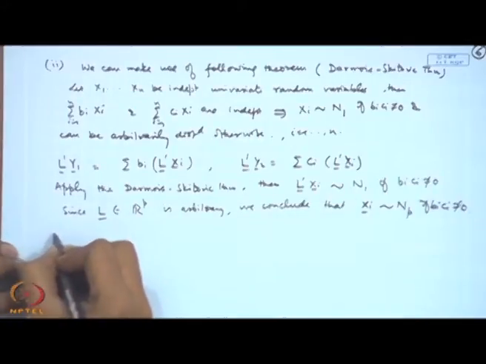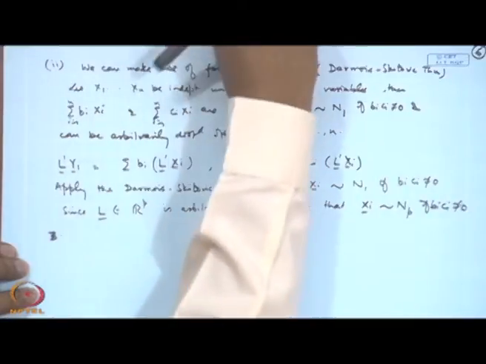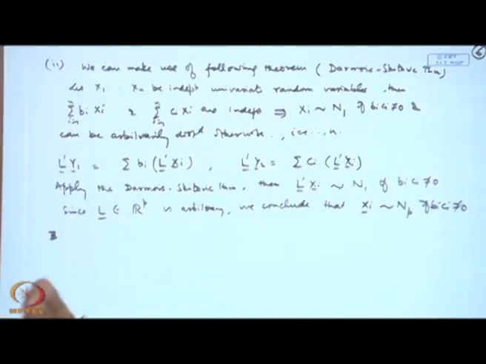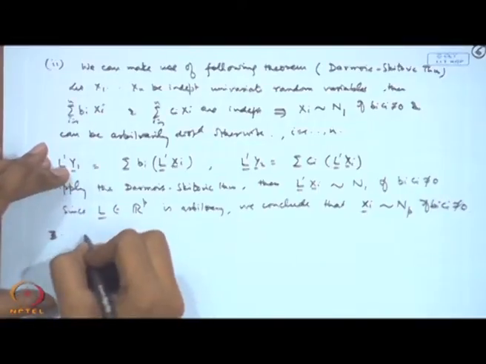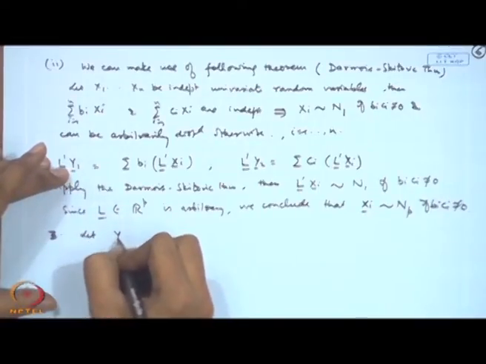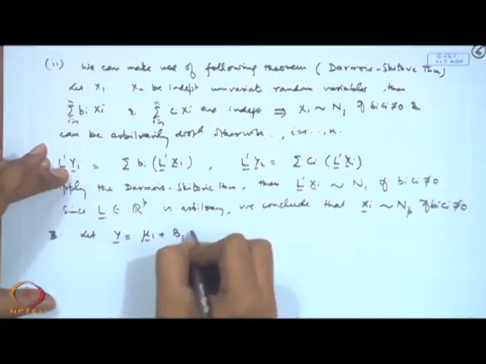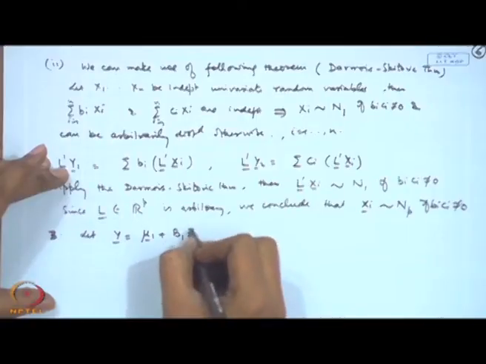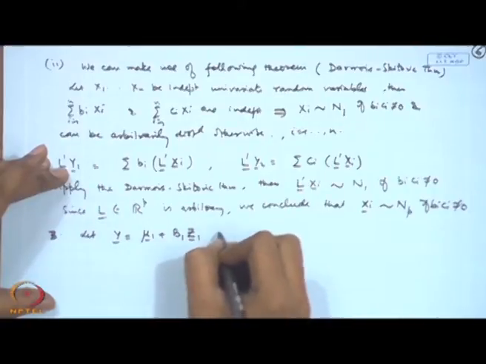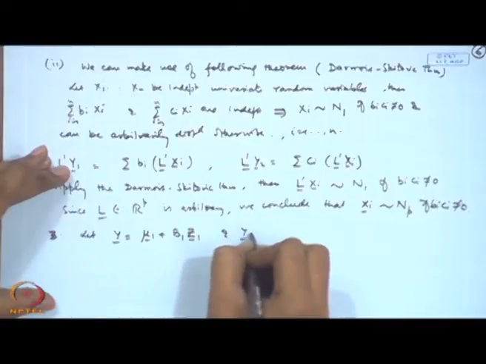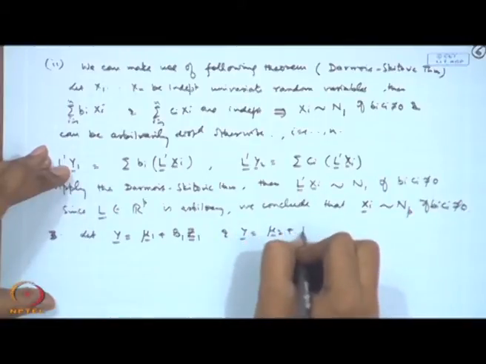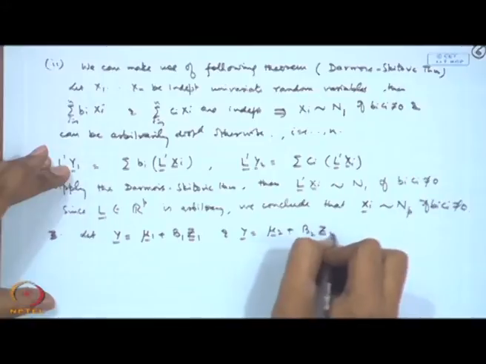A third characterization is based on the decomposition that I obtained and that we gave as an alternative definition of the multivariate normal distribution also. So, let us consider, say, y is equal to mu1 plus B1 z1, and y is equal to mu2 plus B2 z2.